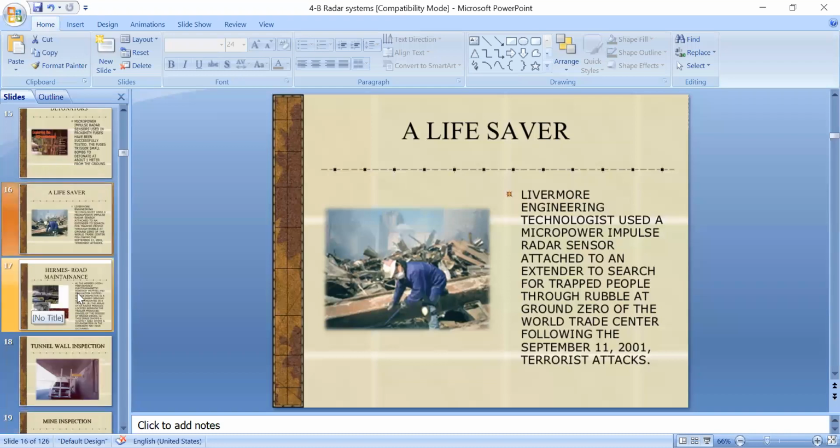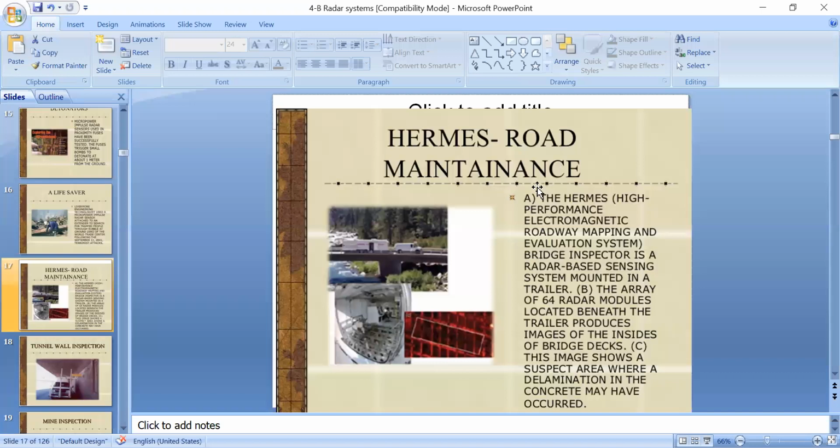And next, in homes and road maintenance also we are using radar. Mainly here we have 3 pictures: road inspection, bridge inspection and concrete inspection. Also we are using the radar technology. Here HAMS is nothing but high performance electromagnetic roadway mapping and evaluation system. The bridge inspector is a radar-based sensing system mounted in a trailer. It inspects whether it is perfectly constructed or not.